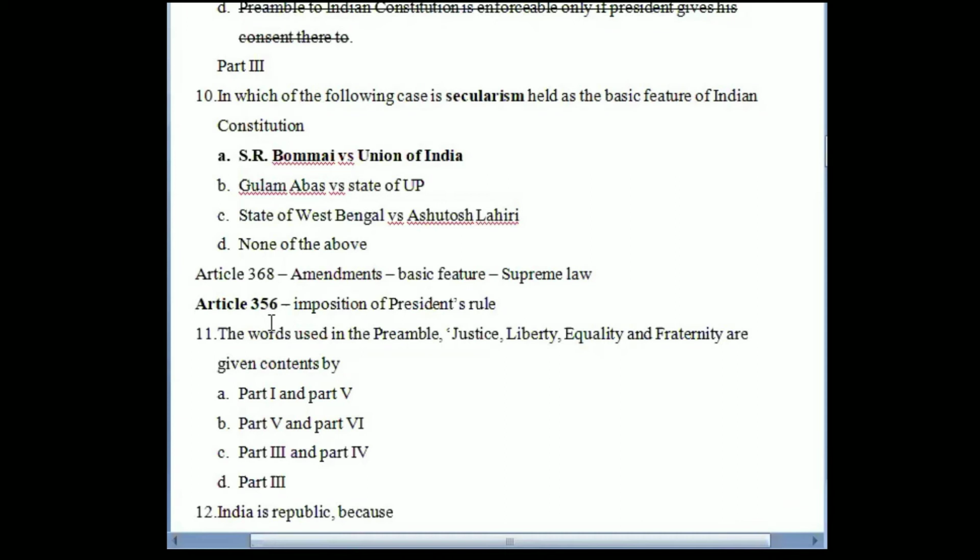In this case, the Supreme Court held that secularism is definitely a basic feature of the Constitution of India, and if any state government is found guilty of any non-secular act or actions or schemes, then it may be dismissed. So this was what was held in this particular case.